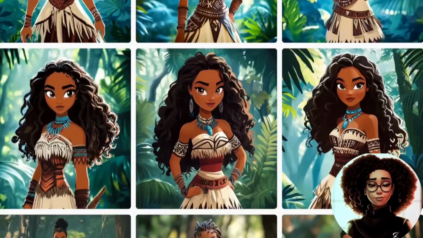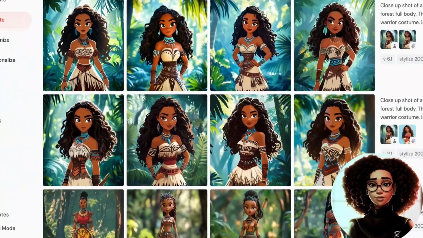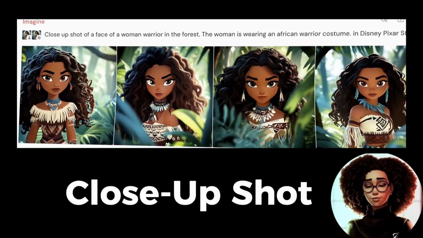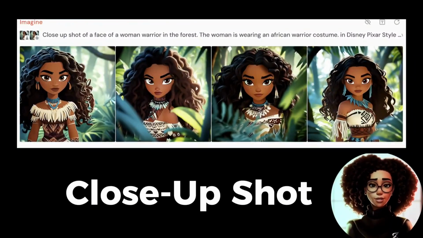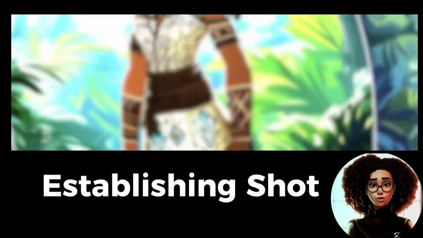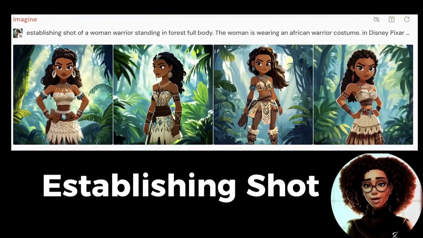One thing I find that people struggle with is putting the character in different areas and shots to depict the story they are telling. To solve that problem, you need to understand the types of camera shots you can use in Midjourney as part of your prompt to enhance the look of your scene. There is the close-up shot that focuses on facial details or smaller objects for emotional moments, mid-shot showing the subject from the waist up, establishing shots that set scenes with a wide view.